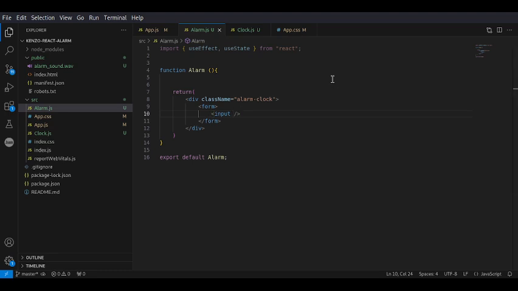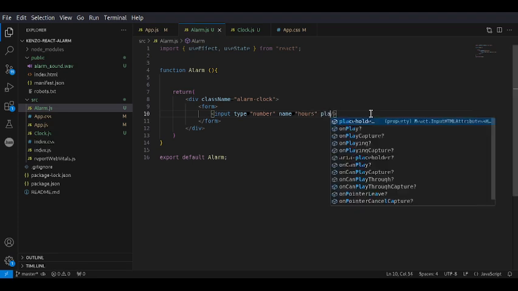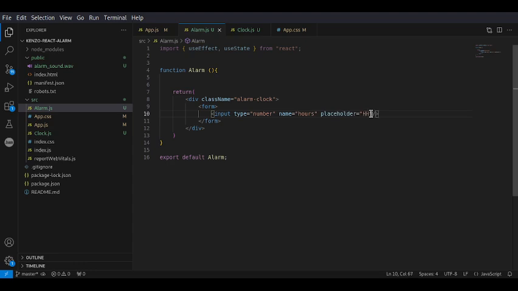So obviously the type of input will be a number, and then the name of the input will be hours for this first one, and then we'll also have a placeholder. Then we need to define the minimum and the maximum number. For hours, the minimum should be 1, and the maximum 12, since we have the period of AM and PM.